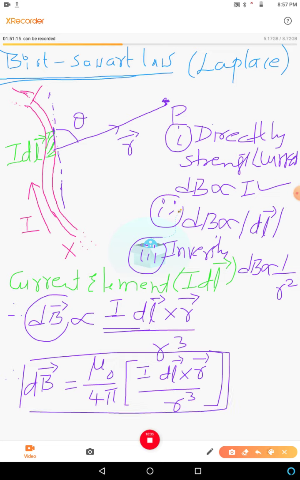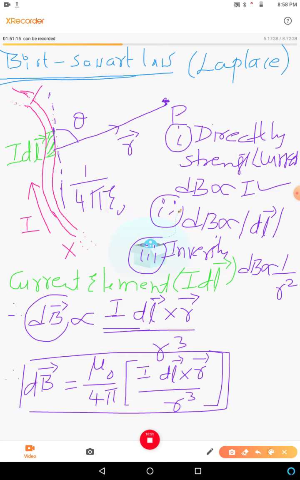So this mu naught is called as permeability. You know, in electrostatics we use the constant called as 1 by 4 pi epsilon naught. Here it is mu naught by 4 pi. Here epsilon naught is called as permittivity, mu naught is called as permeability.